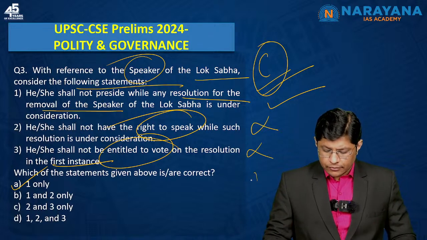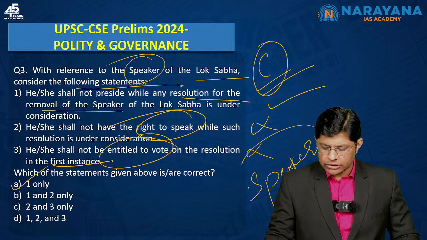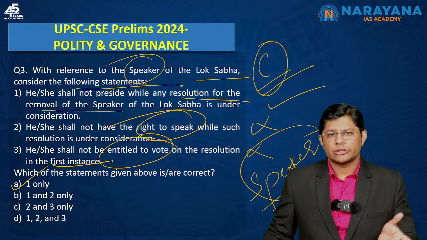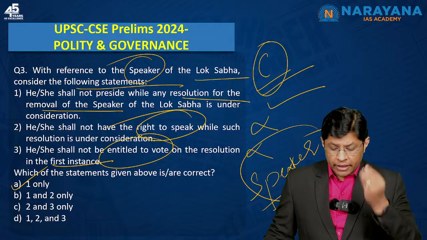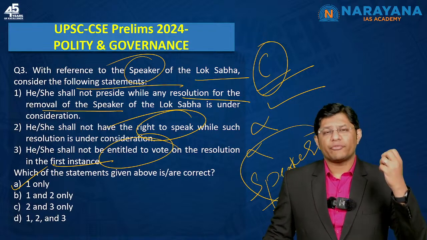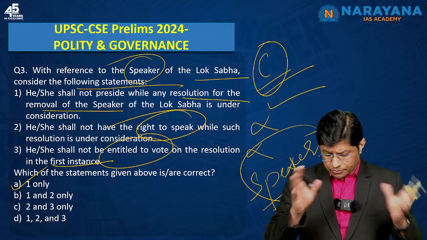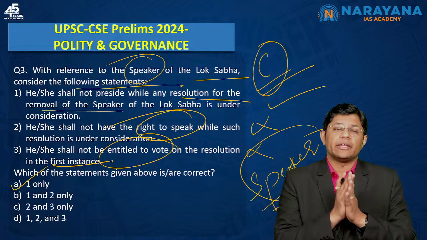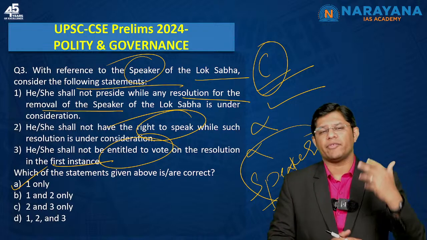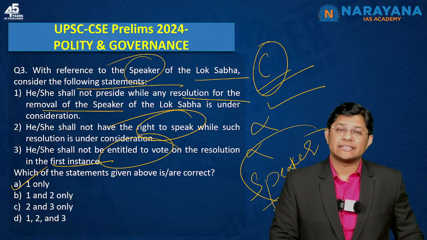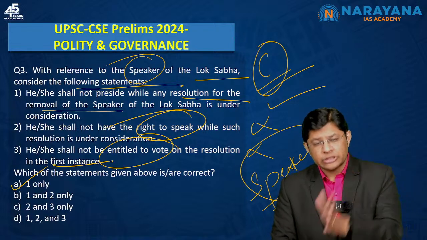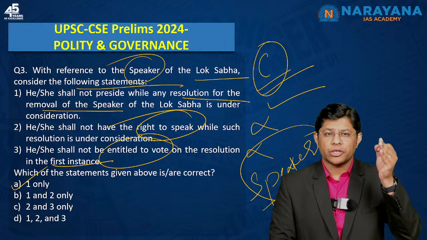So again, the question was asked on the speaker, from the chapter Parliament. Parliament is again one of the most important chapters. If you go through the questions of this year, many questions were asked from the chapter Parliament. As I told you, if you go to the syllabus of Indian polity, there are few chapters that you need to know in and out. For example, we have the chapters on fundamental rights, center-state relations, preamble, parliament, governor, president. These are some of the important chapters, and the content in these chapters you need to know in and out.